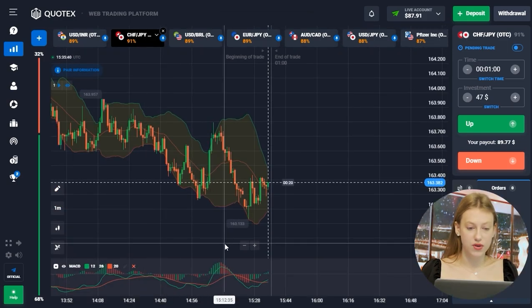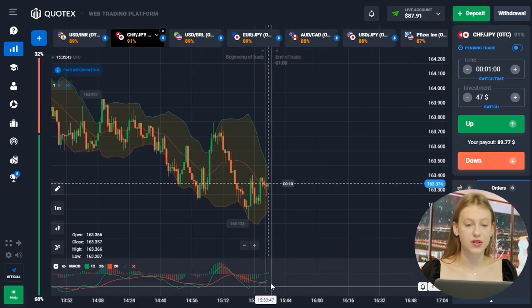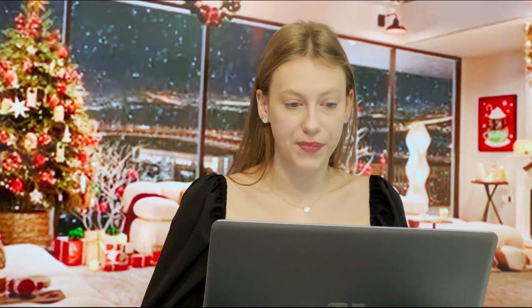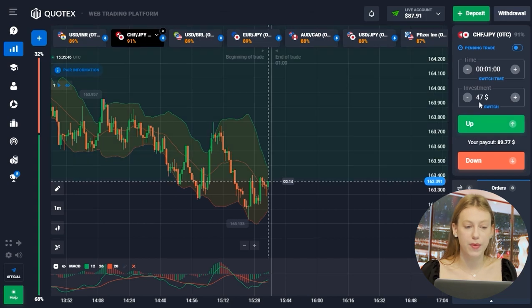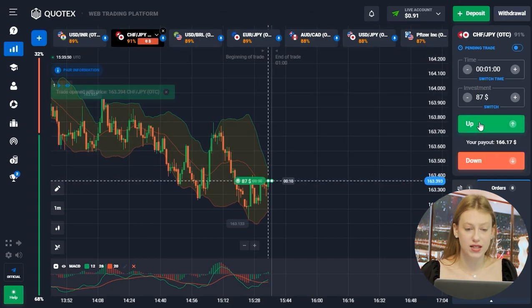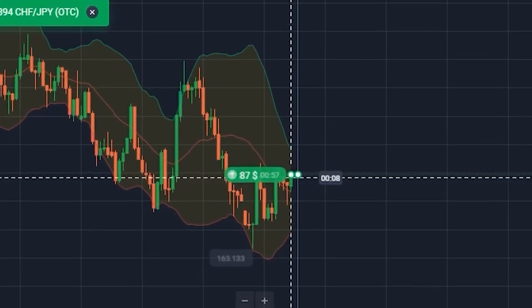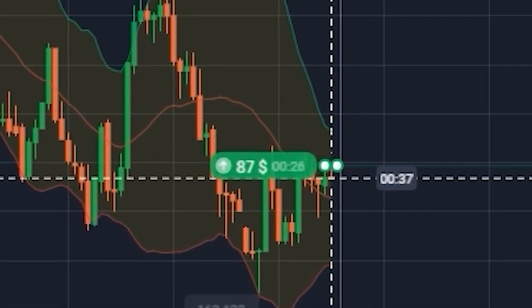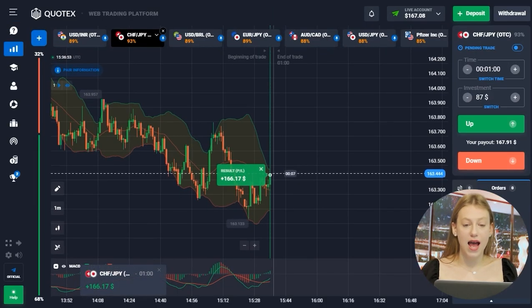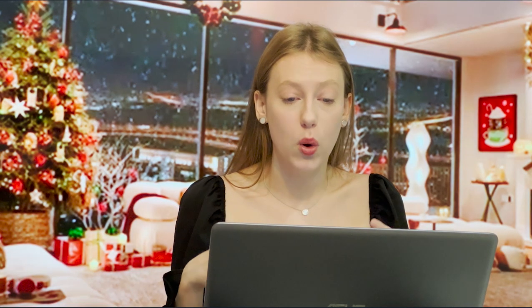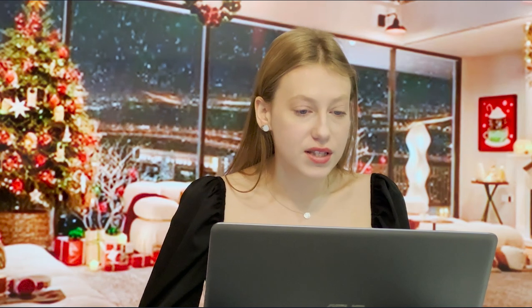There is a clear downtrend again, but I think the price has already started to turn around. Candlesticks are already near the middle line of the Bollinger Bands indicator, and I think this is the right moment to open a deal. Super! An excellent solution is opening a trade down when the price is at a lower point. And if you do the same, you will get very cool results.